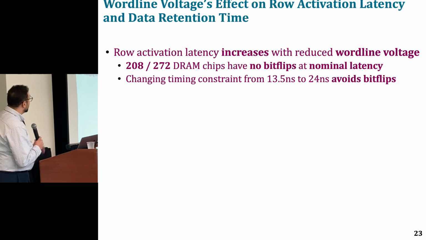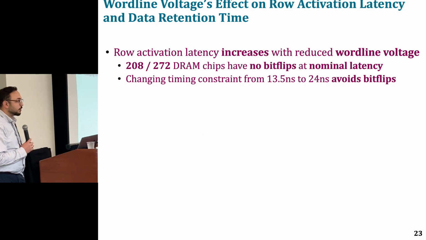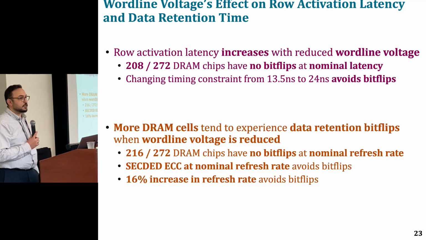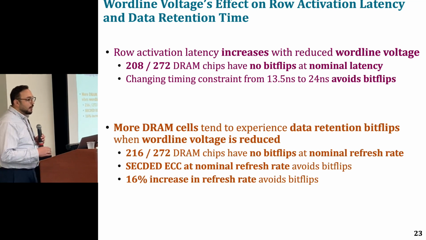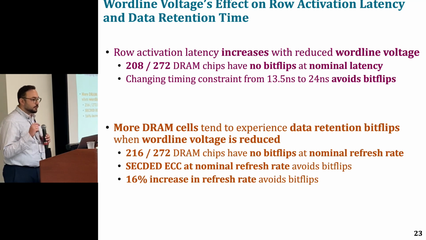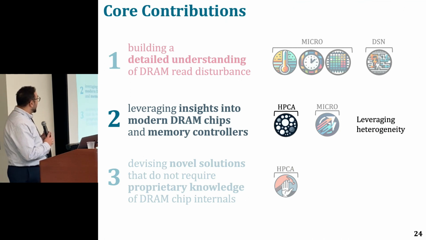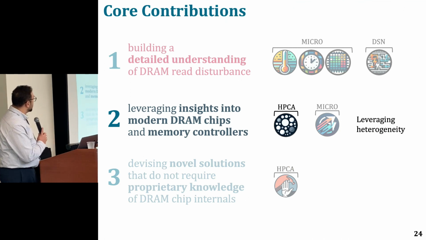We also looked into the other effects of reducing word line voltage on DRAM, in particular row activation latency and data retention time. And in both these studies, we showed that for most of the DRAM cells, you already have very large safety margins, also known as guardbands, that allow you to just use nominal parameters to make them work reliably. But for the small fraction that exhibit erroneous behavior, you can also play with the timing parameters a little bit, or you can enable single-error-correcting ECC to avoid bit flips. And with this finding, I'm done with building a detailed understanding of DRAM disturbance.